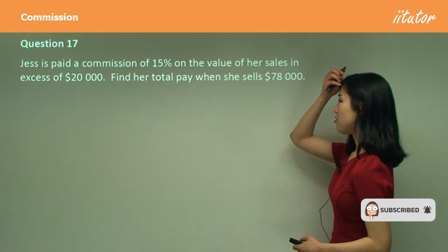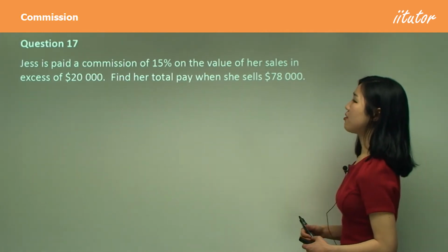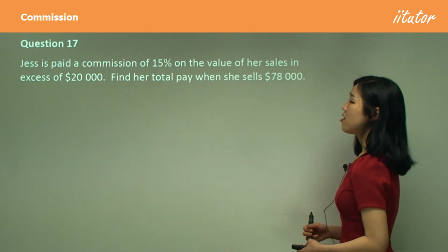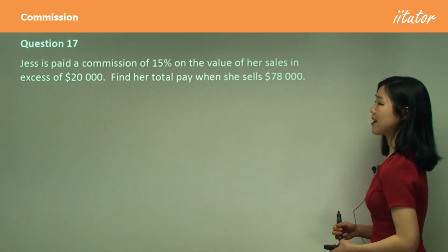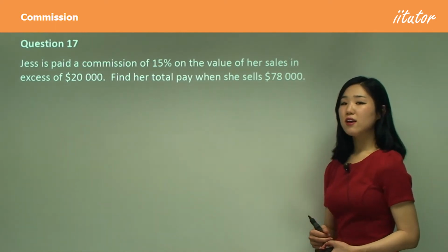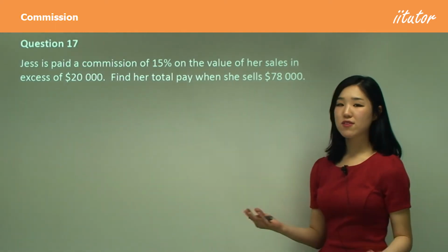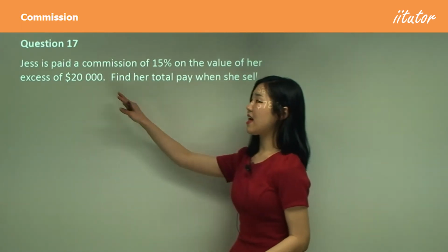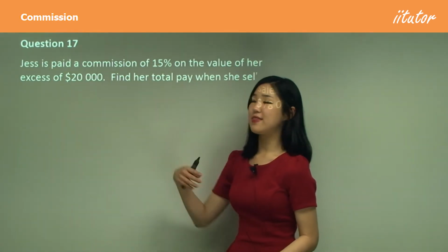Jess is paid a commission of 15% on the value of her sales in excess of $20,000. Find her total pay when she receives $78,000. In this one, it's a bit different because she doesn't get 15% of whatever sales she makes. She only gets 15% of anything that exceeds $20,000.